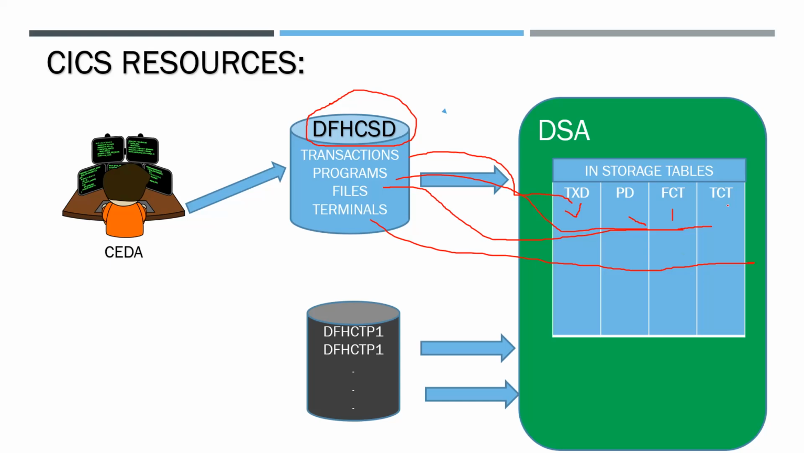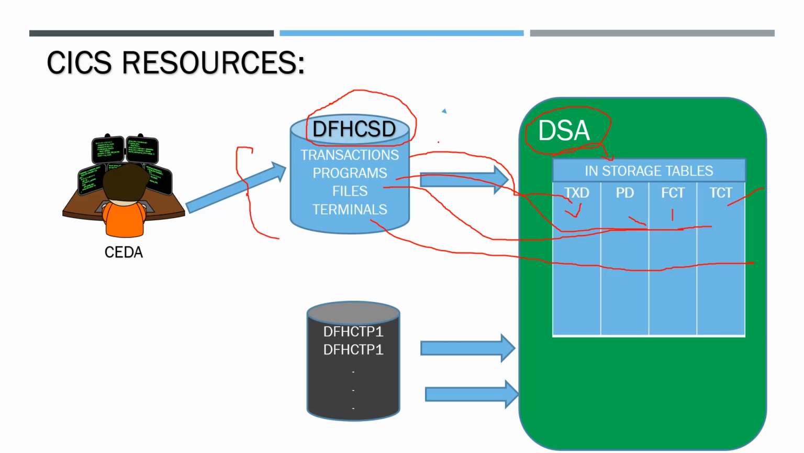In the dynamic storage allocation, the DSA, there will be space for all these tables, the storage tables. All the programs executed will be in the transaction table, program table, file control table, and terminal control table. Here all the resources executed will be in these four tables.